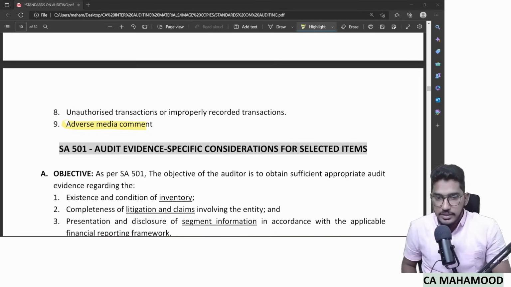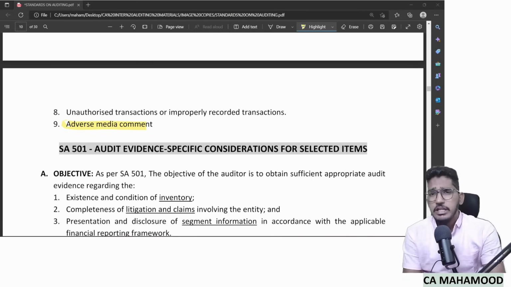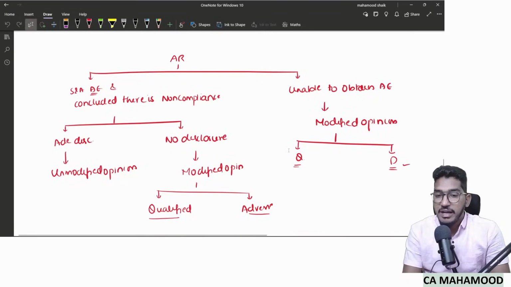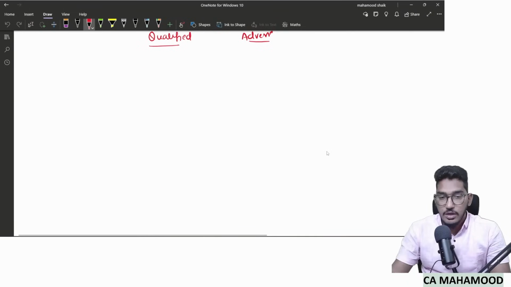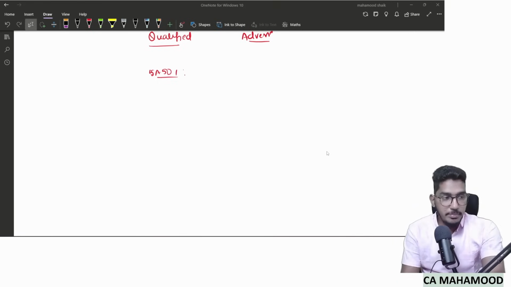Now let us start revising the next most important standard. I will give it a top priority. Out of the 10 standards, I will give it a top priority when it comes to importance from the examination perspective. So the standard which we will be revising now is SA 501. So what does this SA 501 deal about? As you could see, SA 501 is a standard which is talking about audit evidence. But you all might get a doubt.